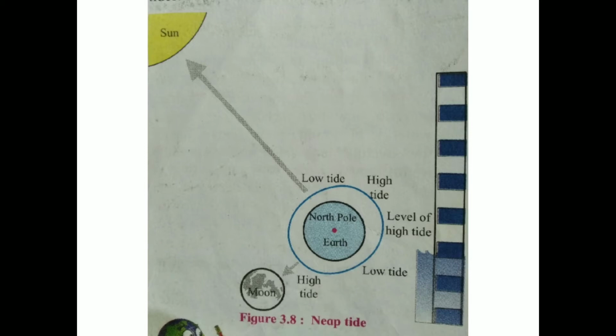Now we are going to see what the effects of the tide are. First, with the high tide, fish move into the creeks, which helps fishing activity. The tides clear the waste and hence the coast becomes clean. Ports do not get filled up with sediments. Ships can move up to the ports during the high tide. During high tide, seawater can be stored in salt pans from which salt can be obtained. The tidal falls can be used to generate electricity.